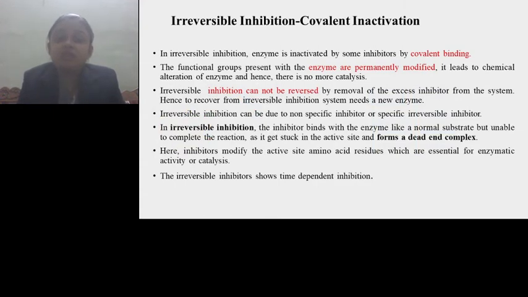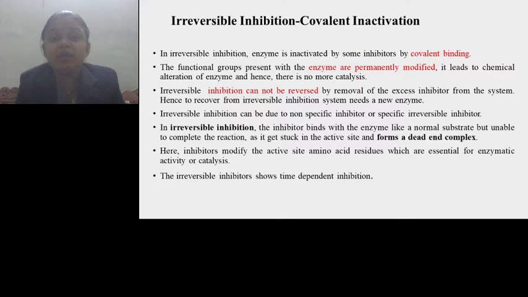Then irreversible inhibition is also called covalent inactivation. In irreversible inhibition, the enzyme is inactivated by some inhibitors by covalent bonding. As we have discussed earlier, covalent bond formation is a permanent type of alteration in any molecule. Covalent bonds cannot be broken easily, and that's why such alteration is permanent.